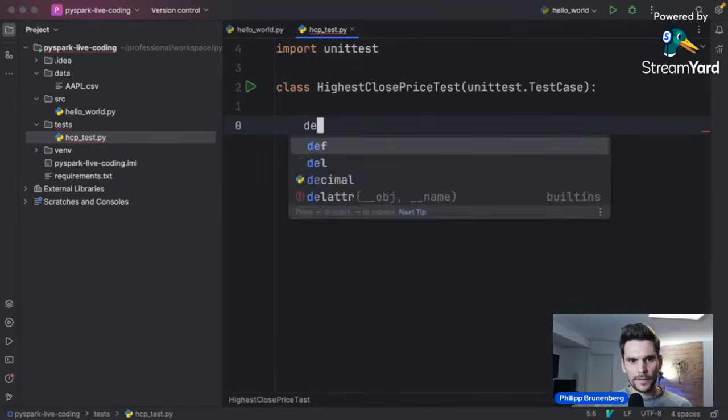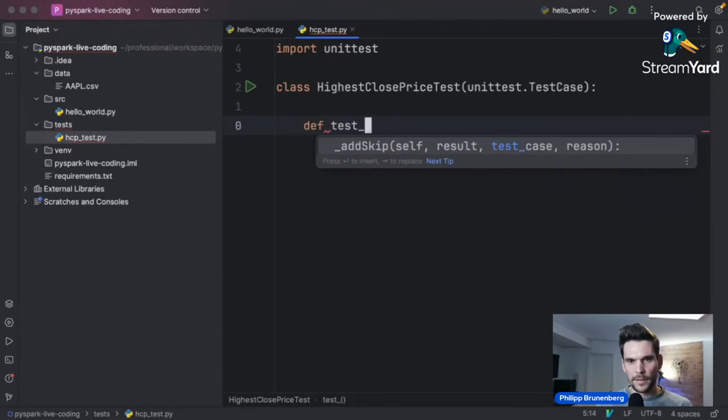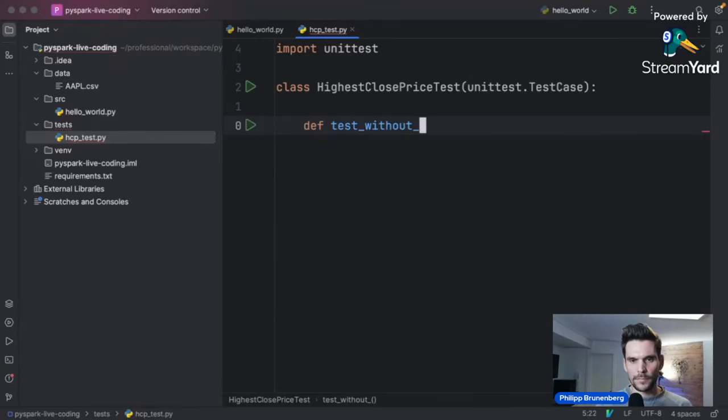Now, to write a test, we simply call it test, and then I call it without ties, so there are no tied data rows. We haven't defined a tiebreaker now if the close price is exactly the same. So one test could actually test the scenario where we don't have any ties.